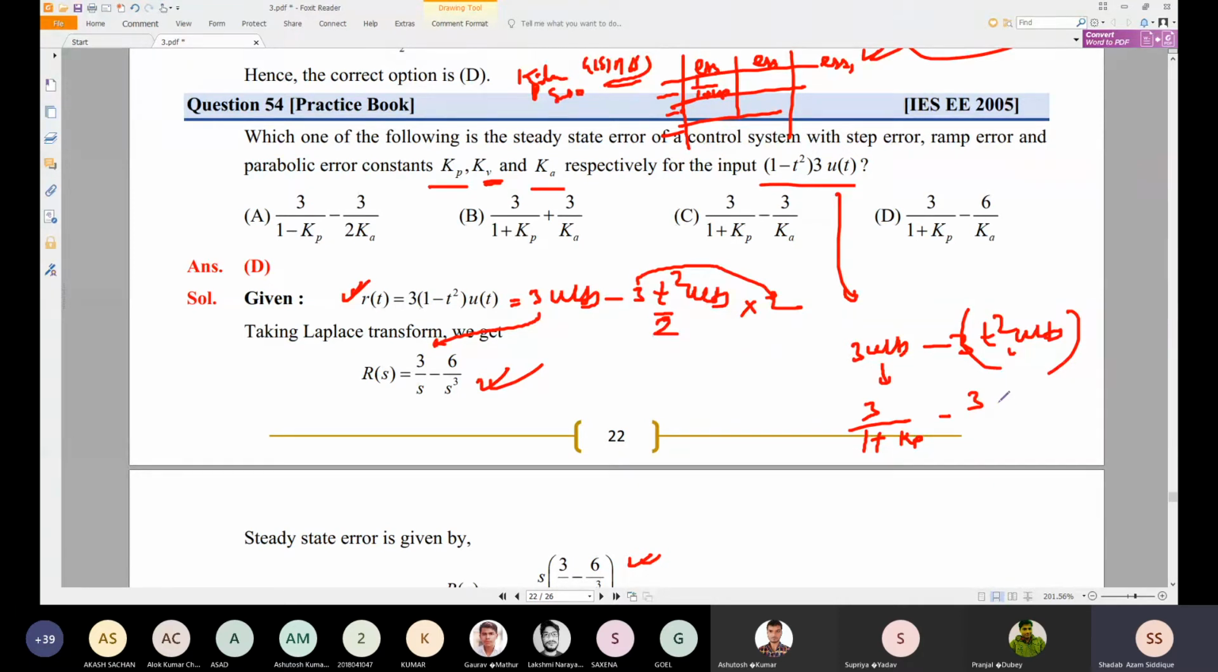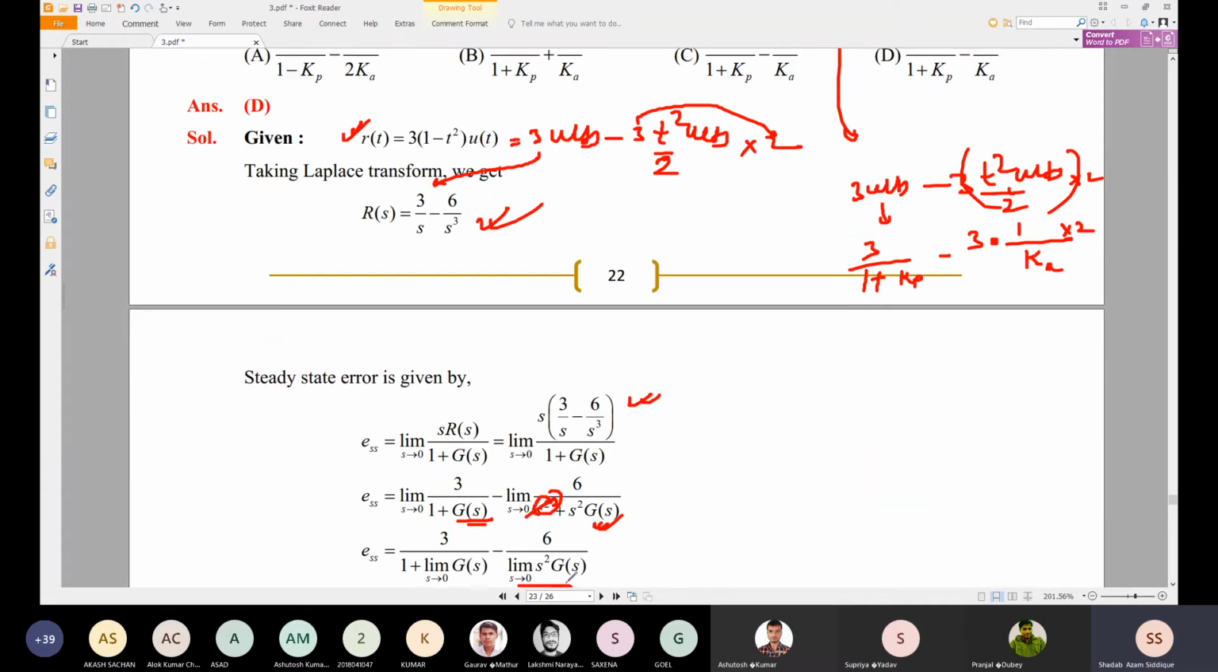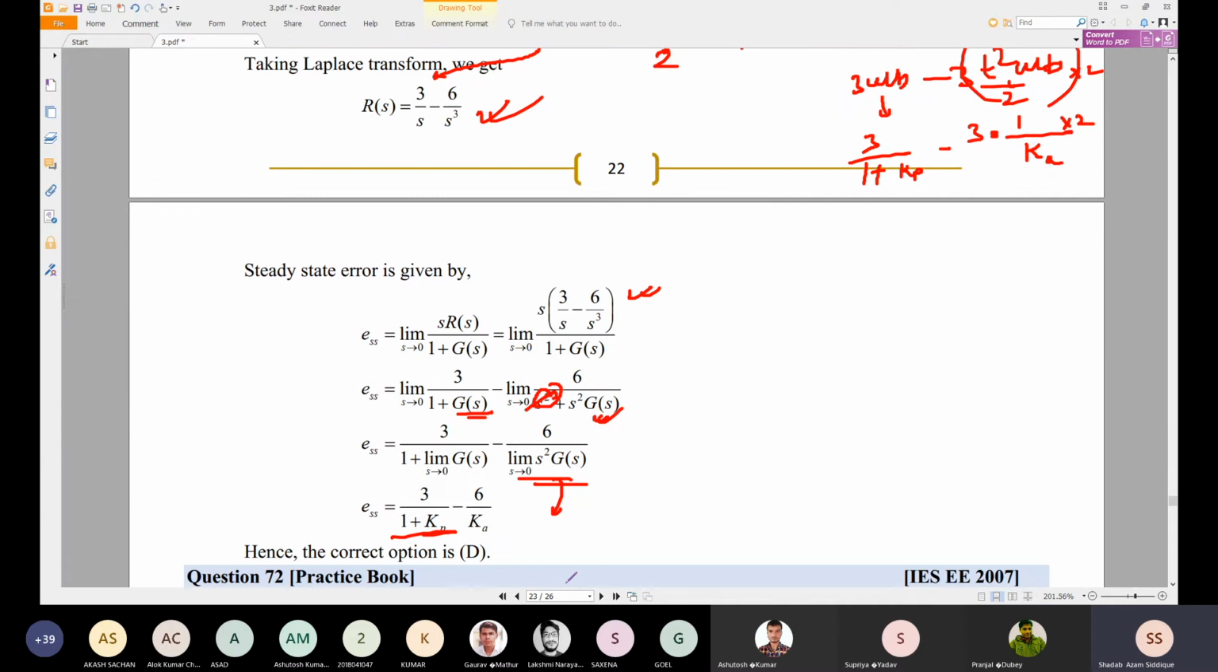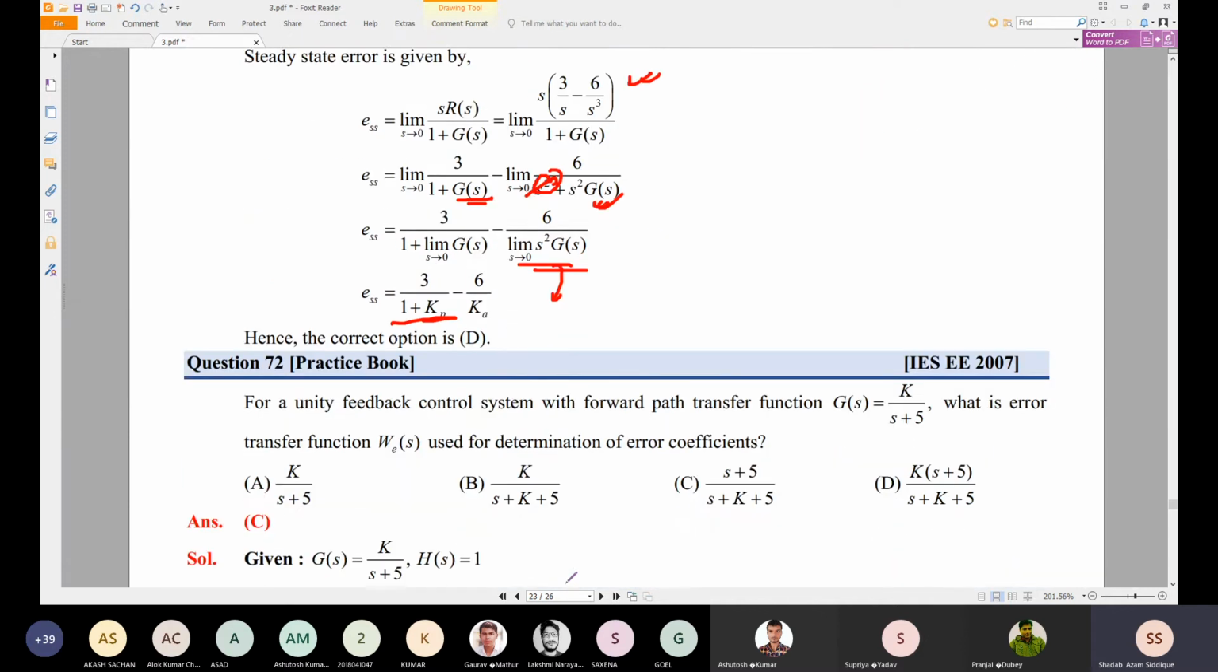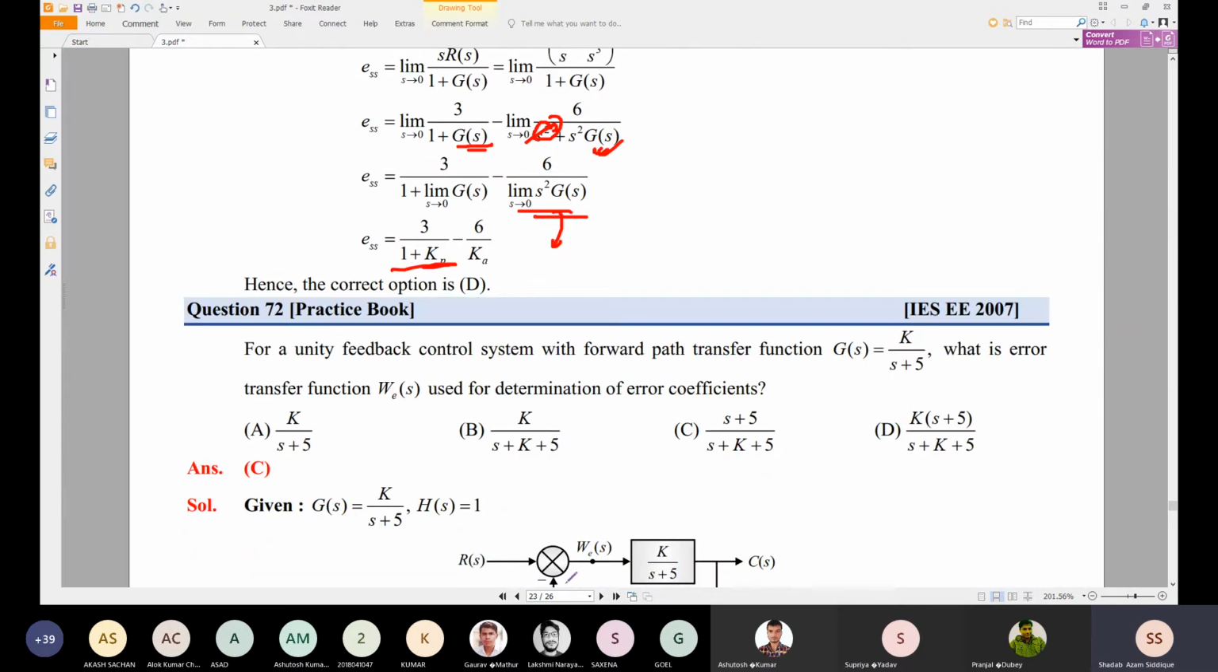So now we can write 3 into 1 divided by Ka; we need to apply 2, because we just divide by 2 and multiply by 2. So directly from this we can write it. Otherwise you can go through the conventional method, directly find ESS and apply the formula. If you know the table, you can go through the direct way.